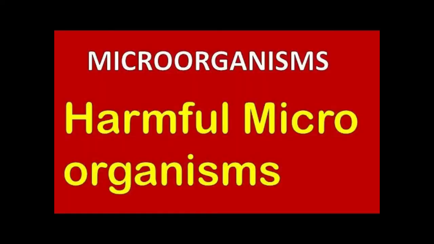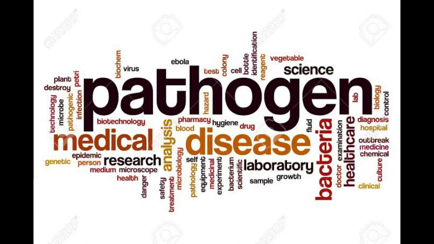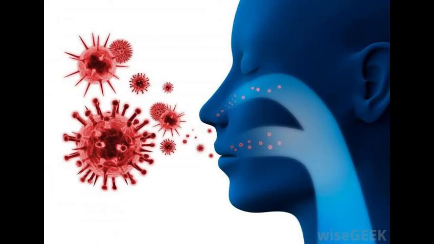Harmful microorganisms. Microorganisms are harmful in many ways. Some microorganisms also cause diseases in human beings, plants, and animals. Such disease-causing microorganisms are called pathogens. Disease-causing microorganisms in humans. Pathogens enter our body through the air we breathe, the water we drink and the food we eat. They can also be transmitted by direct contact with an infected person or carried by an animal.